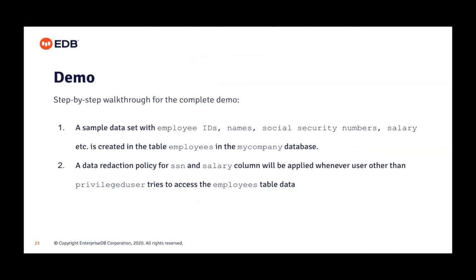Here we will have the policy expression where we exempt the privileged user from the redaction policy, so that he can see unredacted data, and the rest of the users will always get the redacted values.